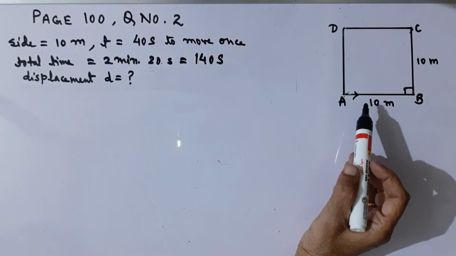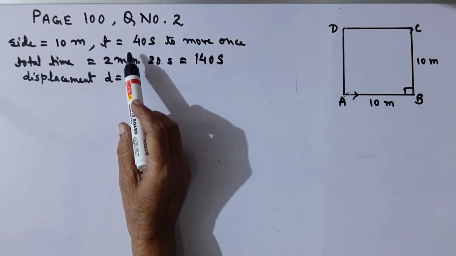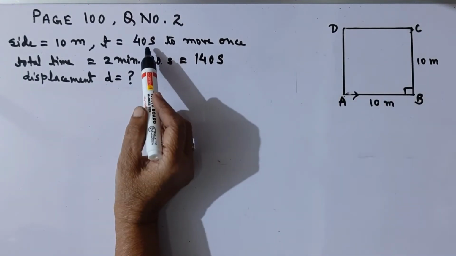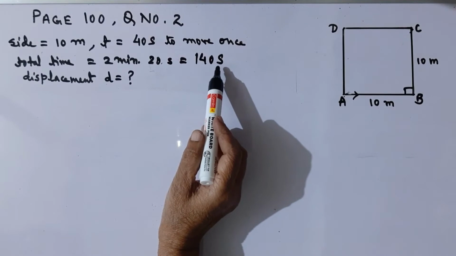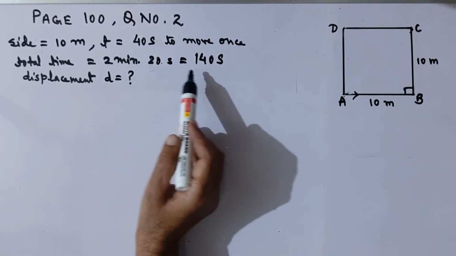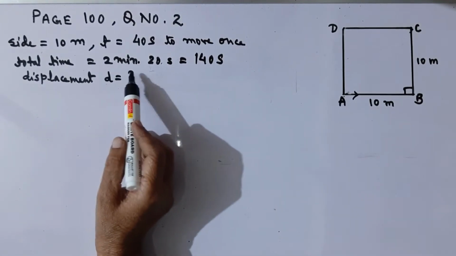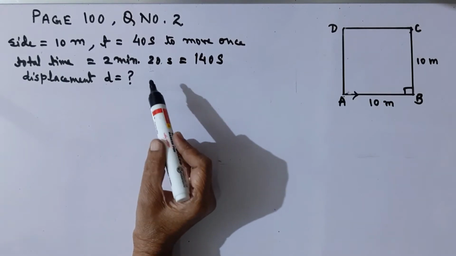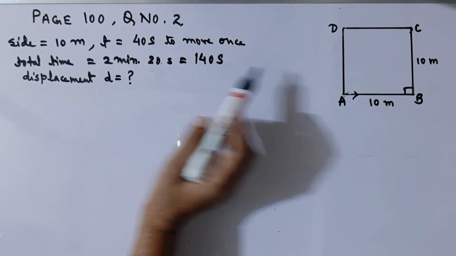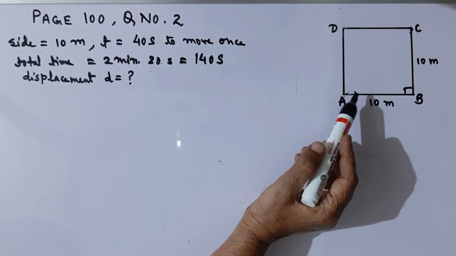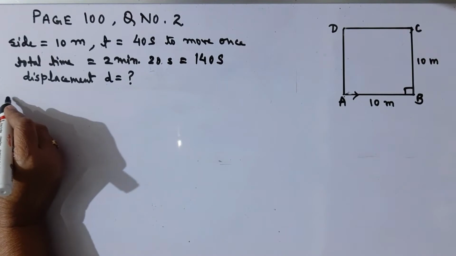According to the question, each side of the square field is 10 meters and the time taken to move once around the perimeter is 40 seconds. The total time given is 2 minutes 20 seconds, that is 2 into 60 plus 20, that is 140 seconds. We have to find the displacement d at the end of 2 minutes and 20 seconds. So let us see. In 140 seconds, what will be the distance travelled? Then we can find out how many times the farmer has moved along the perimeter.